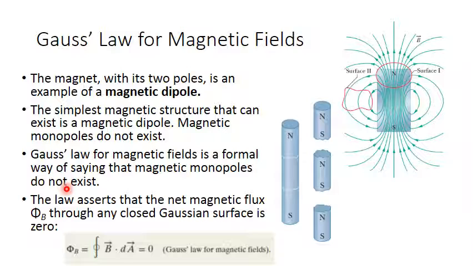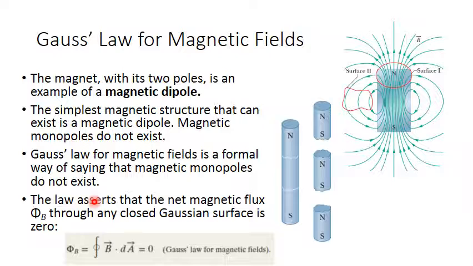If we say the same for the magnetic field, the integration of the magnetic field over a closed surface would equal the magnetic charge inside this surface. And because there is no magnetic charge, there is no monopole, so this integration over a closed surface is always zero.